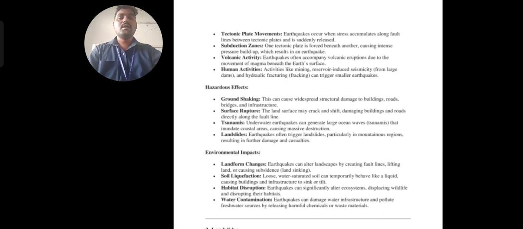The next one is environmental impacts. In these environmental impacts, land changes take place, soil liquefaction takes place, habitat destruction takes place, and water contamination takes place. Then I want to explain very clearly what liquefaction is.